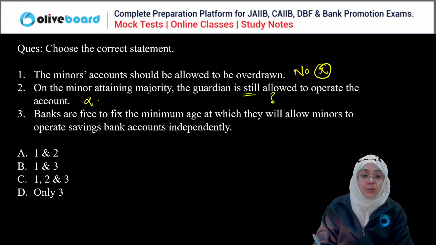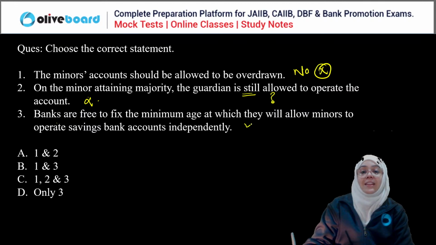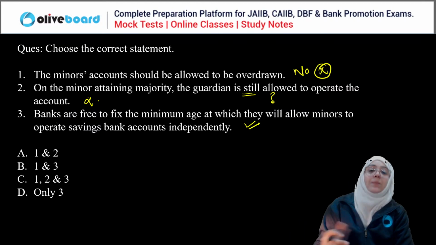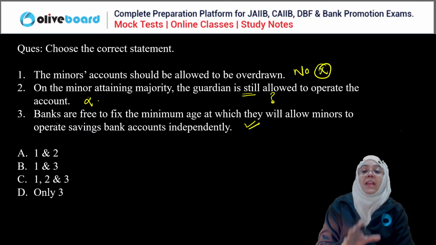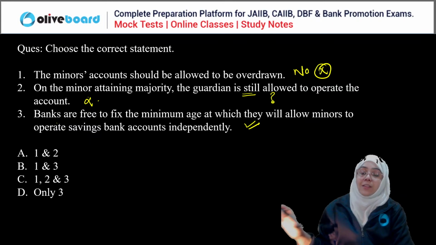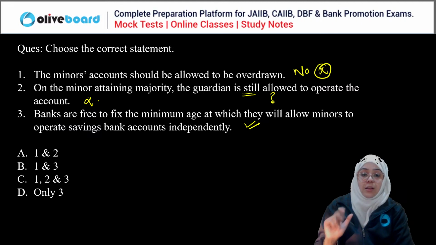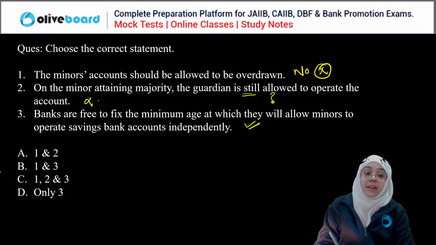False, wrong statement. Banks are free to decide. Normally they give a base age, but banks are free to fix the minimum age at which they allow the minor to operate the saving account independently. So obviously the third is the correct answer, and the first and second are incorrect statements.